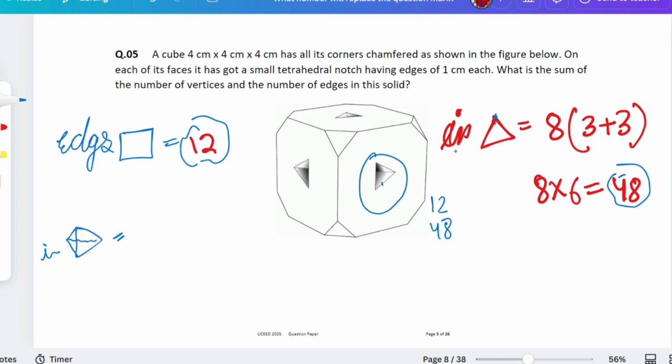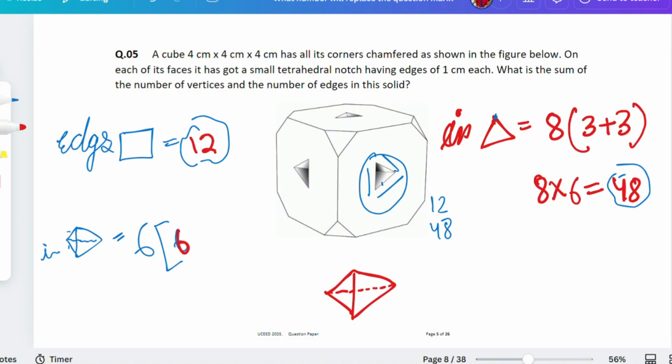1, 2, 3, 4, 5 and 6. 6 tetrahedron because of 6 faces of the cube. Now each tetrahedron has how many edges? If you see 1, 2, 3, and inside if you see 1, 2 and 3, that means how much? 6, isn't it? See, a tetrahedron looks like this. So if I make, look here, 1, 2, 3, 4, 5, and then add the background, that is equal to 6, isn't it?